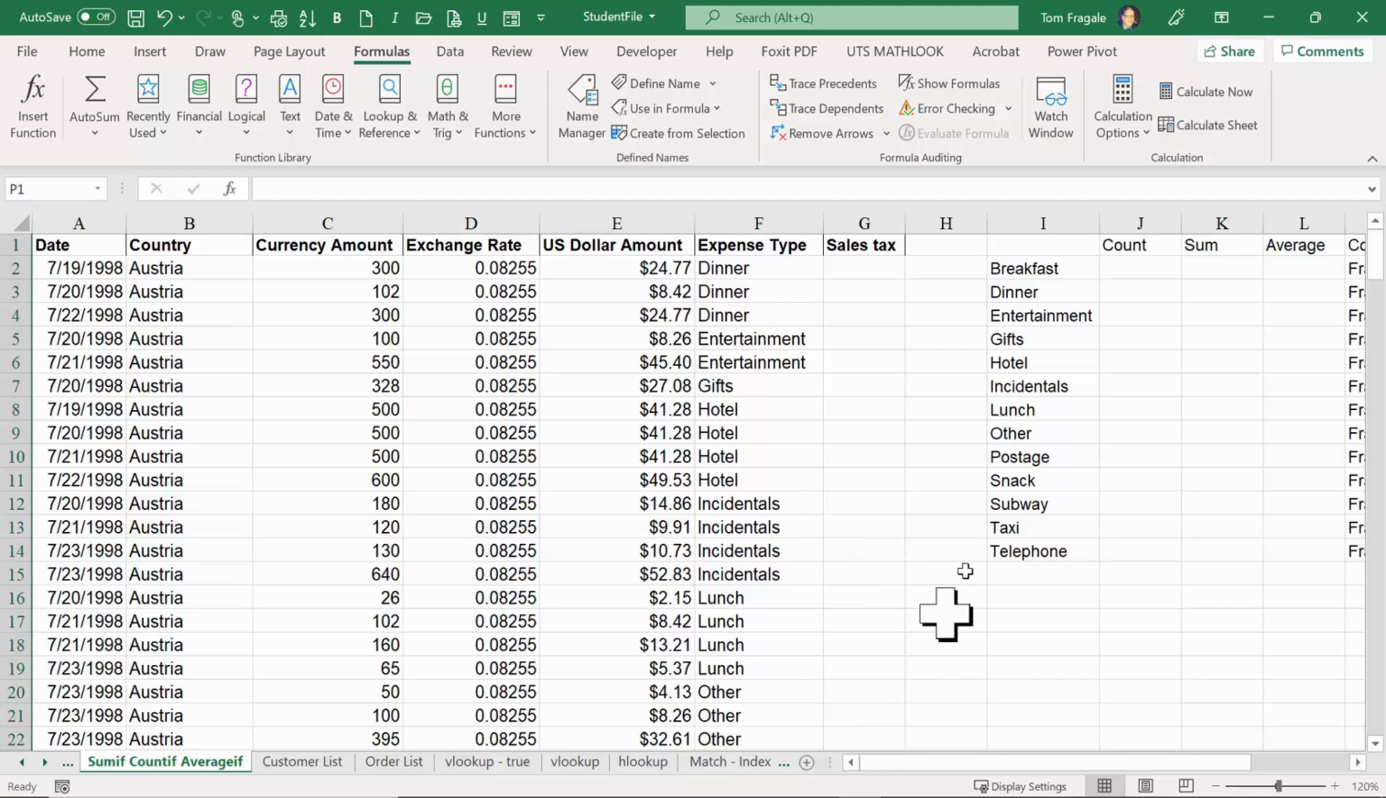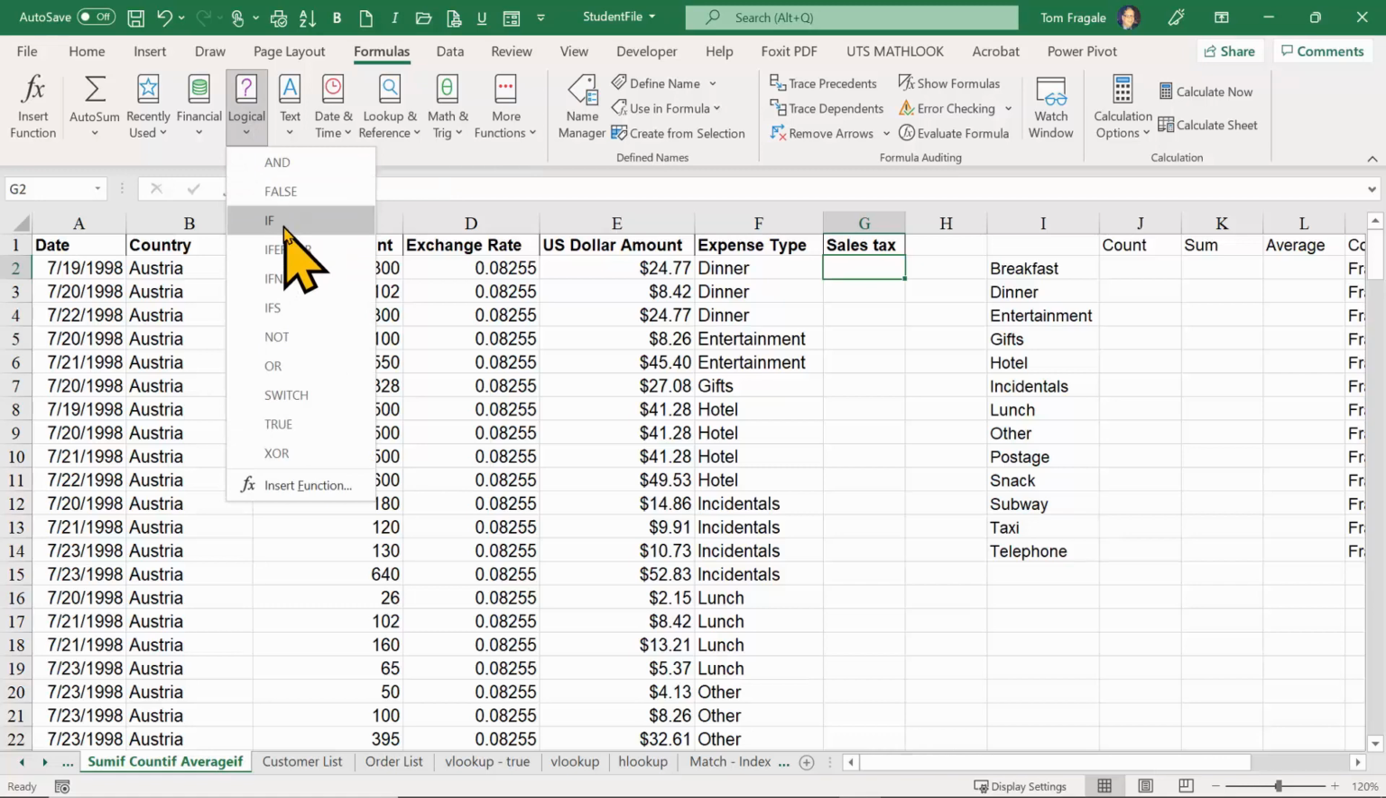Good. So here we have the sales tax, and I'm going to go to cell G2. So let's just say if it says dinner in column F, then they'll get 0% sales tax. Otherwise, they'll get the 7%. Now you can type in the formula, but in this case, I'm going to use the formulas menu up at the top, and this one happens to be under the logical category. So I'll pick logical, and I'll pick IF.